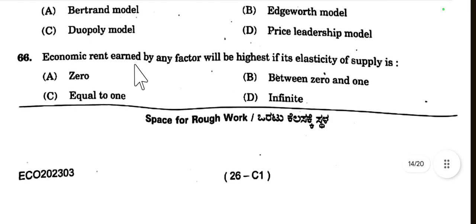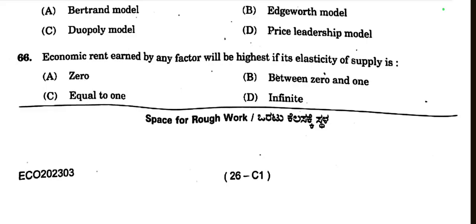Then question number 66: economic rent earned by any factor will be highest if its elasticity of supply is 0, between 0 and 1, equal to 1, or infinite. Economic rent earned by any factor will be highest if its elasticity of supply is 0.